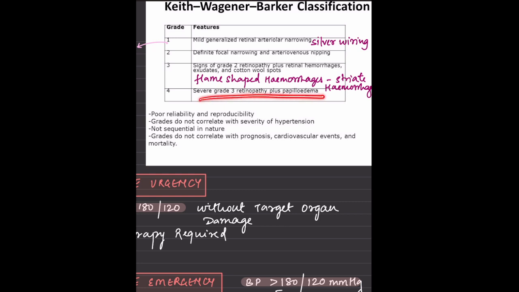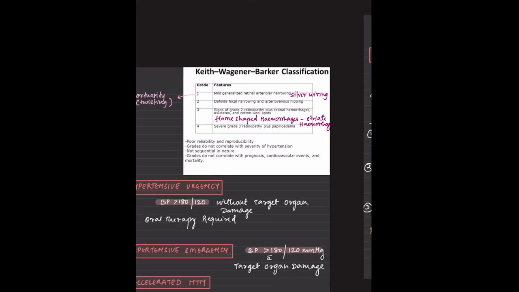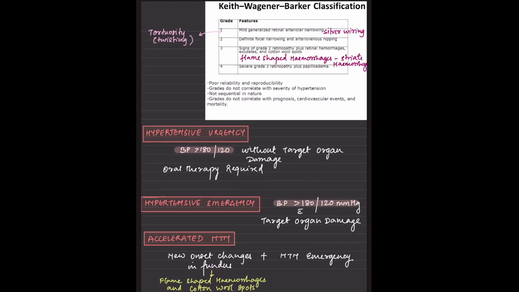Severe grade 3 retinopathy with papilledema is a grade 4 pattern. Now, we are really reluctant to use these words: hypertensive urgency and emergency. Let's look at what they are. In emergency, we have end organ damage, so the BP should be more than 180 by 120 with target organ damage. If we are considering hypertensive urgency, then the BP should be more than or equal to 180 by 120 without target organ damage, and the patient obviously requires oral therapy.